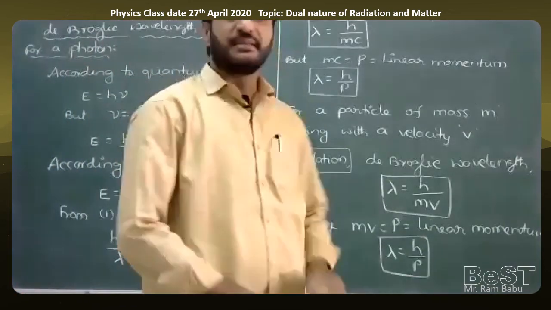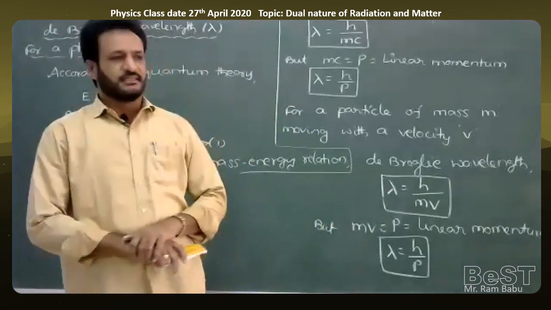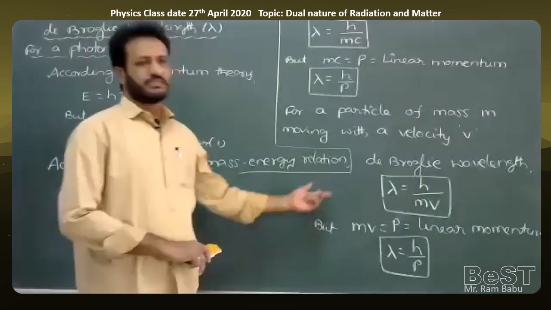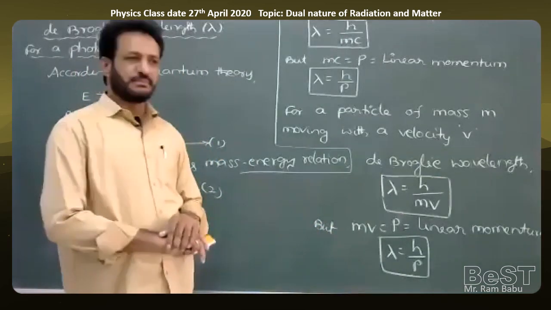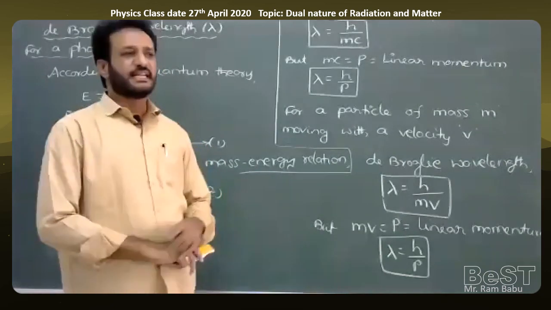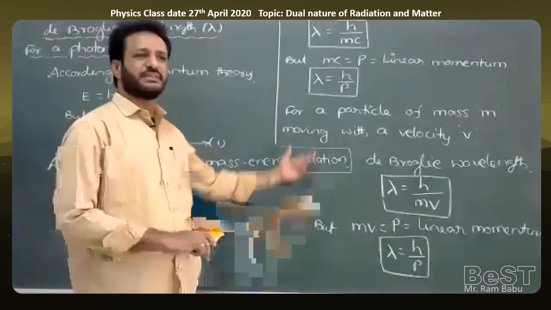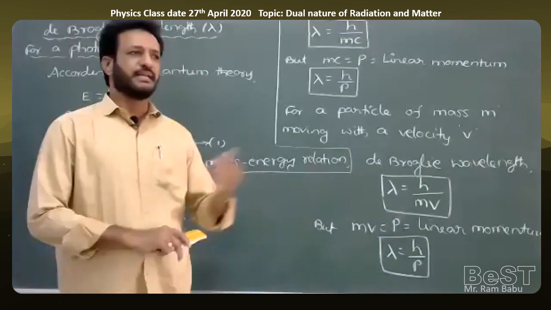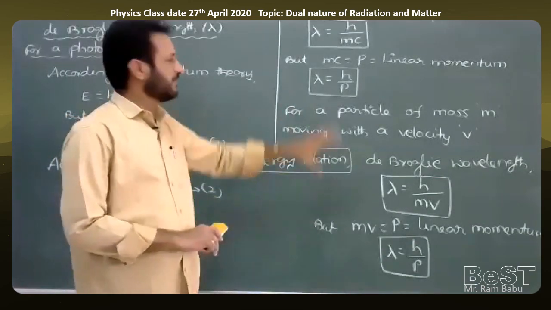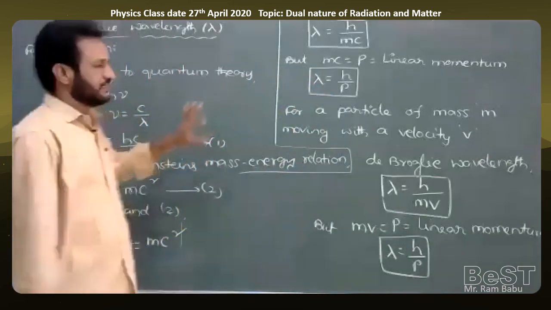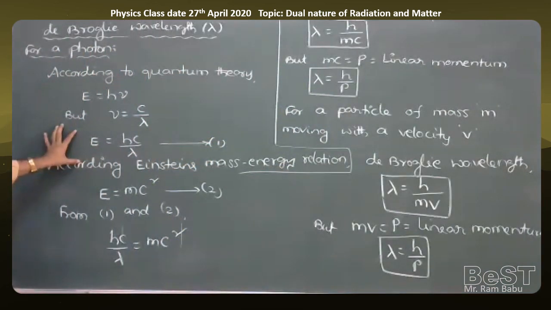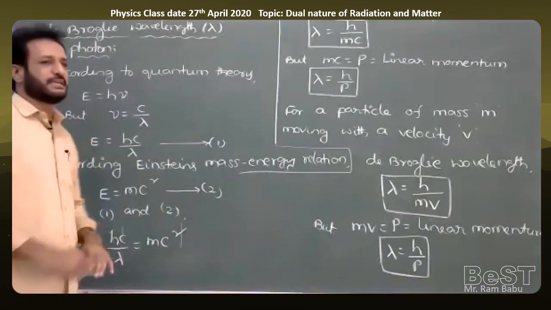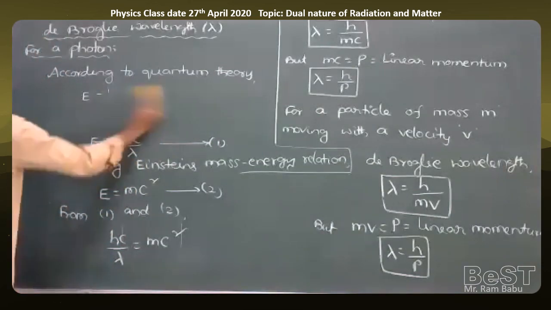Sometimes a 3 marks question may be asked, a subjective type, at PU level. What type of question? What are matter waves? Derive an expression for the de Broglie wavelength of a particle. Or, what are matter waves? Derive an expression for the de Broglie wavelength of a particle. This will be asked, important. That is the de Broglie wavelength of a particle and the formula, how it depends on various parameters.